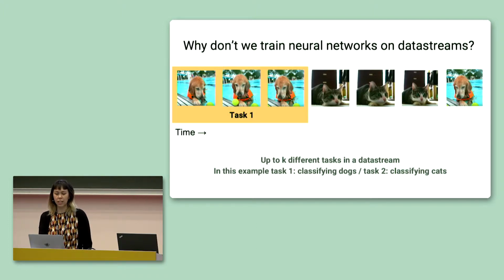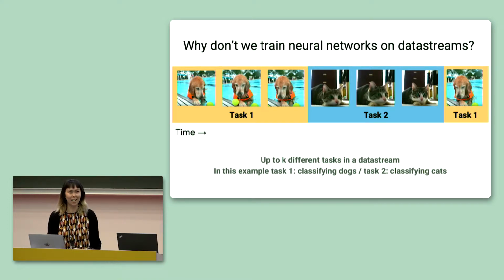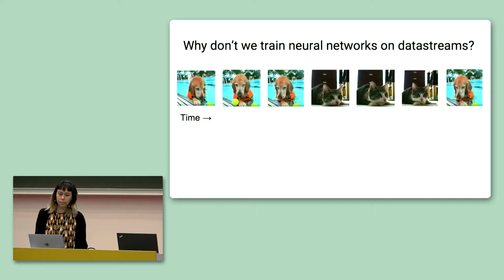So we could think of this data stream as having some underlying structure, and that the first 3 frames come from the same task, the next 3 frames are from a different task, and then we switch back to the original task. The problem is that our neural network has no idea about the task structure of this data stream. Instead, it only sees images at the individual sample level.